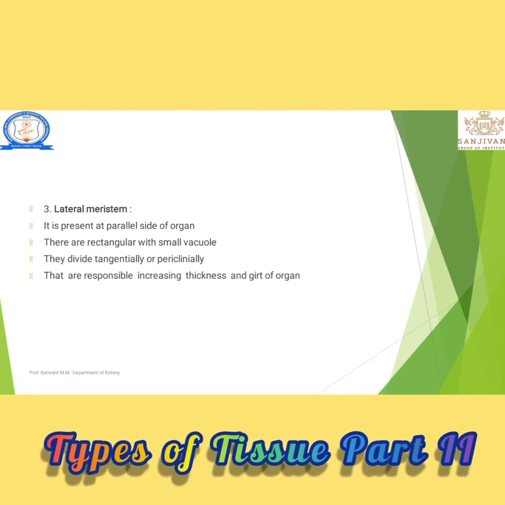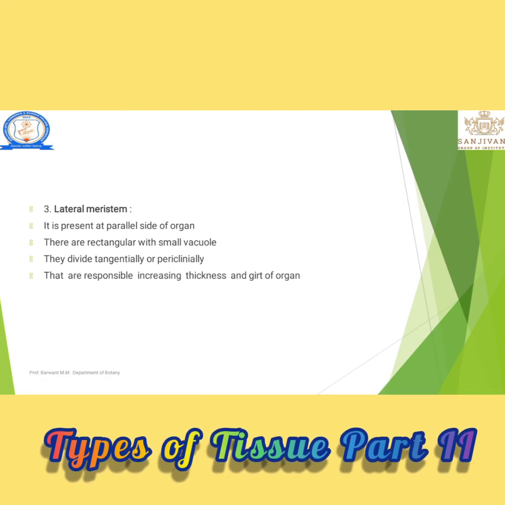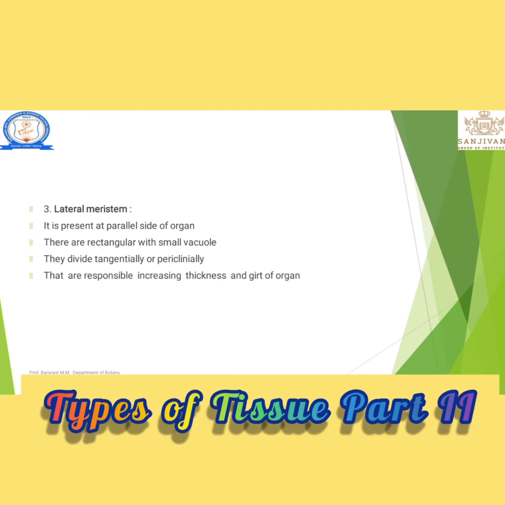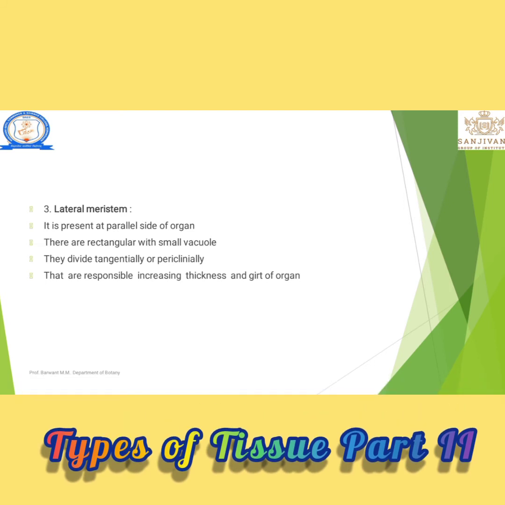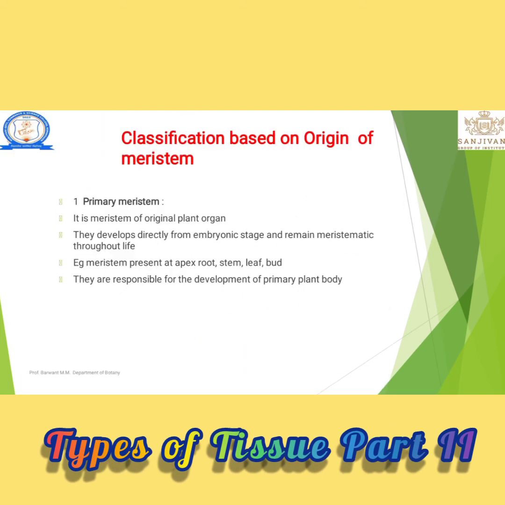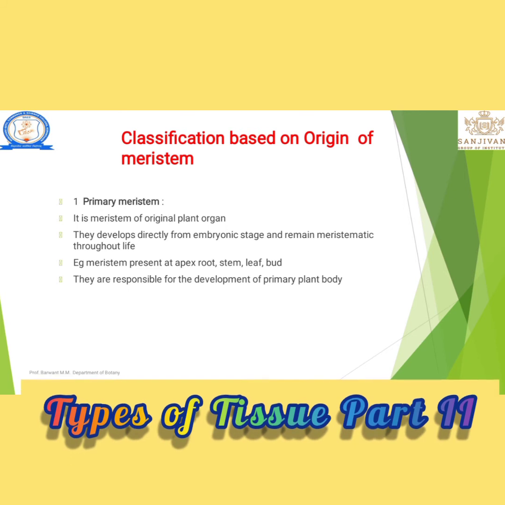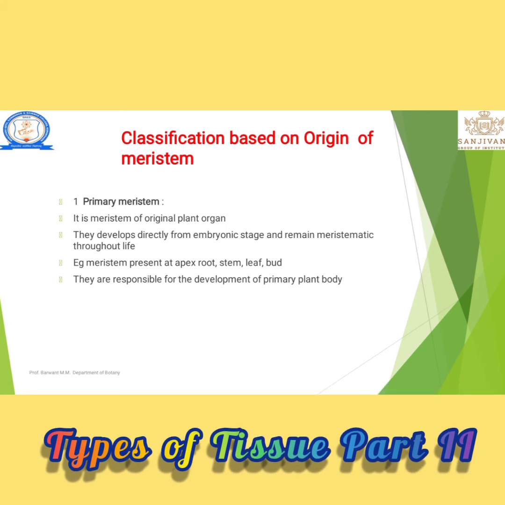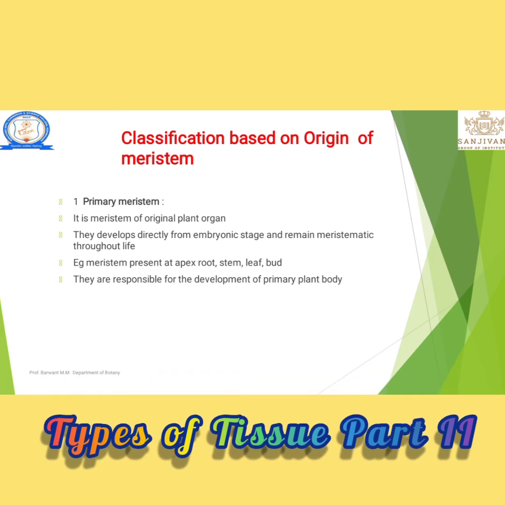That is responsible for increasing the thickness and girth of the organ, because it is present on the outer side of the organ. That is known as a lateral meristem. I hope you have understood the concept on the basis of position: apical, intercalary and lateral meristems.